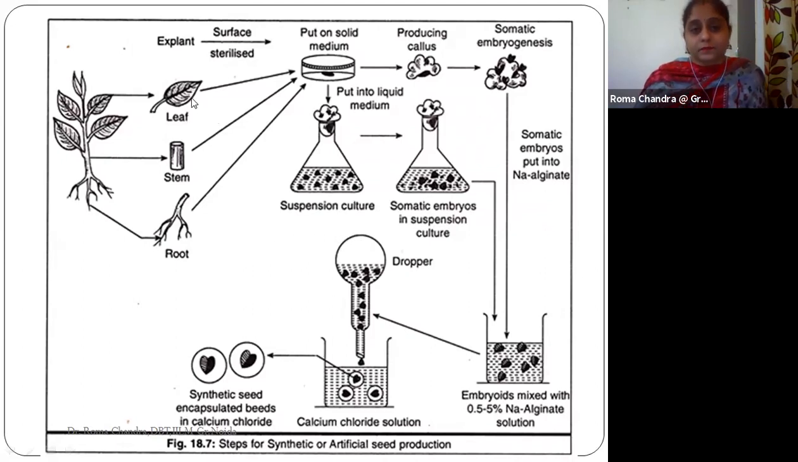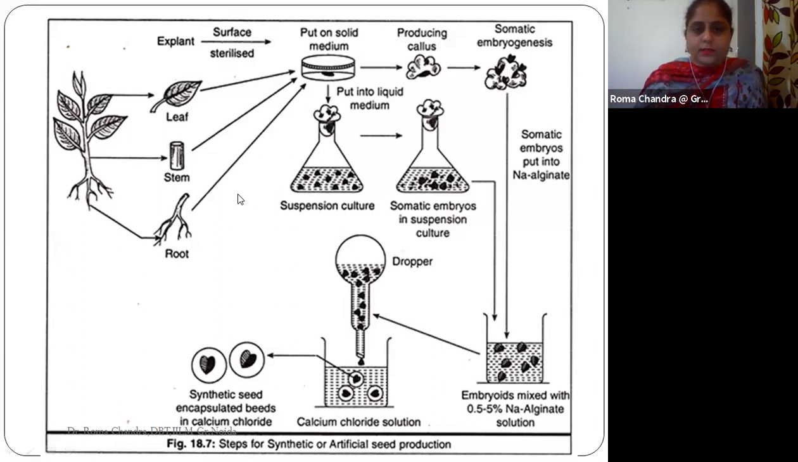So the moment we have picked our explant, whatever you want to choose, we need to go with the surface sterilization. Now we need to consider what kind of media we want to proceed with. We can go with the solid media or the liquid media, we can choose either of them, and now we can watch the production of the callus. In the media you will see how the explant is being grown into the callus, and how the embryo is being produced.